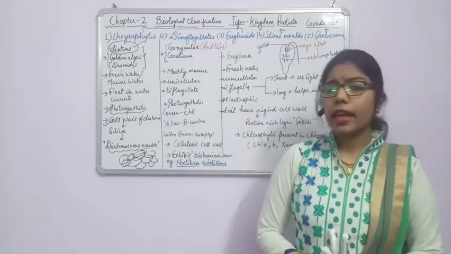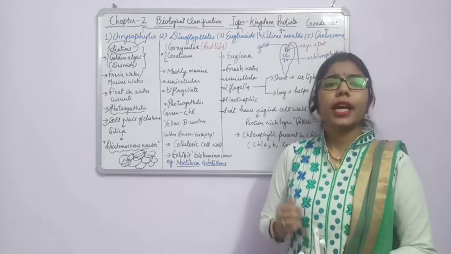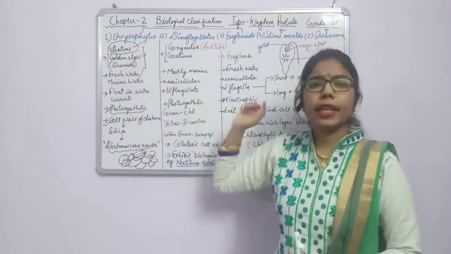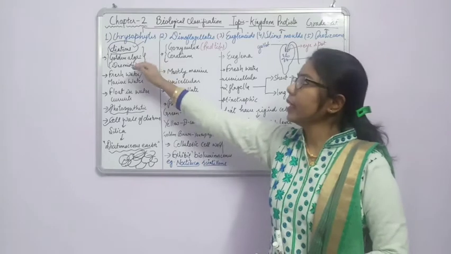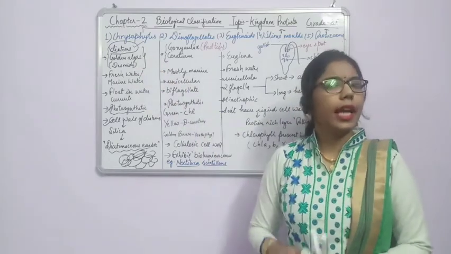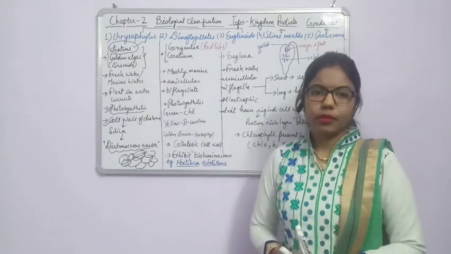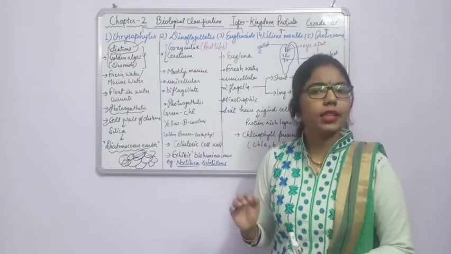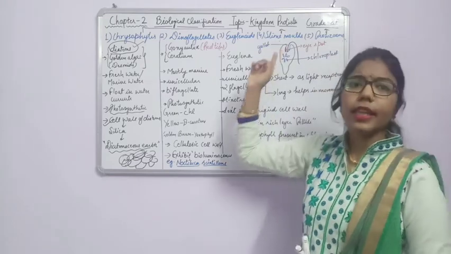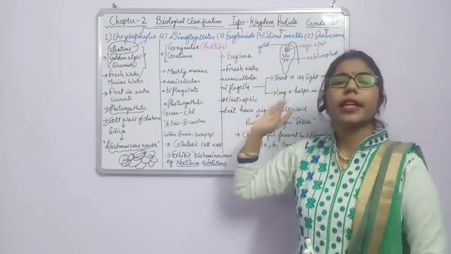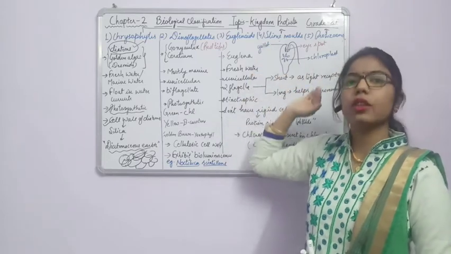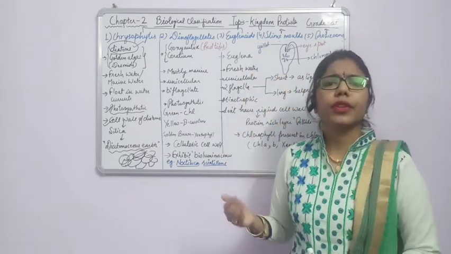Okay. Now, have you noticed that we are studying some algae in case of monerans, some here in case of Protista, and we know that algae comes under the plant kingdom? So we are studying algae in monerans, in Protista, as well as in kingdom Plantae. So what is the difference between all these?